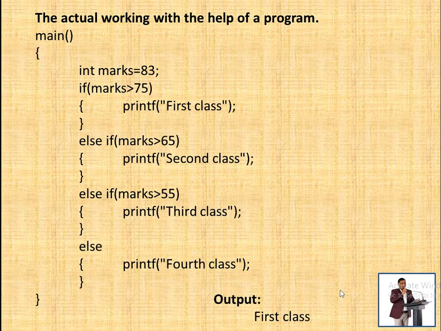We will see one example of this. In this example, int marks equals 83, and if marks is greater than 83 or marks is greater than 75, that condition is true. When we check the other conditions, look there, the first condition is true, and hence it will execute the statement in the first condition. So this is the else if ladder.